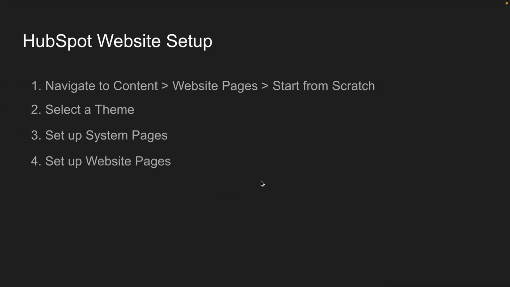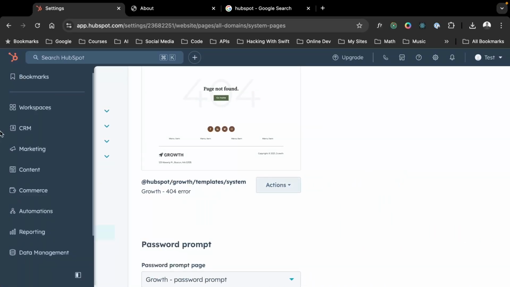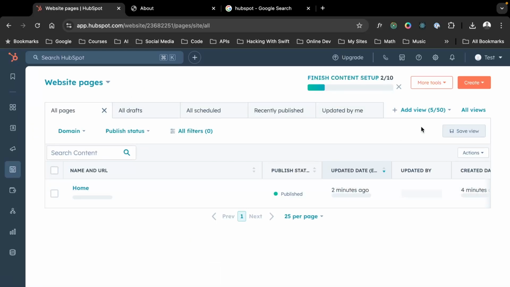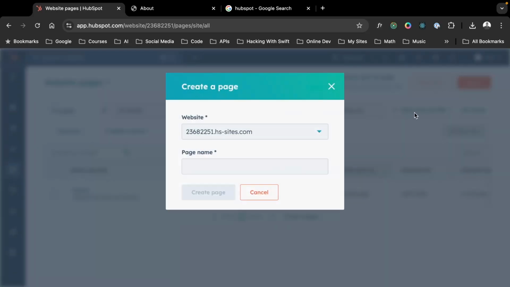What's next? Now we go to our website pages. So let's go back to where we were. We go to content, website pages. Let's get into the website builder. Let's build a website page. Let's call this page contact.